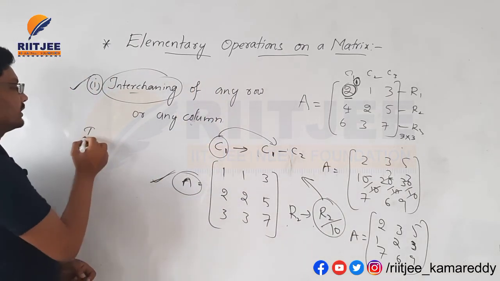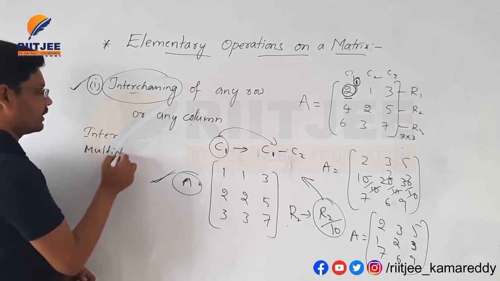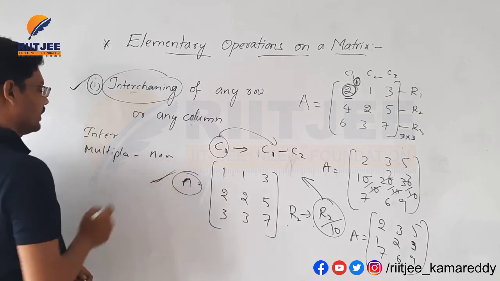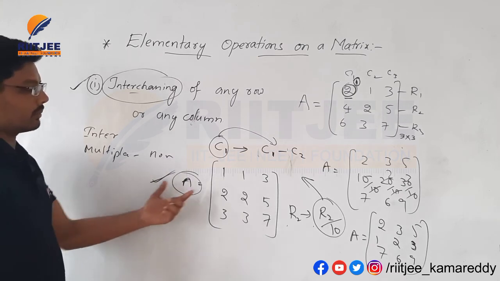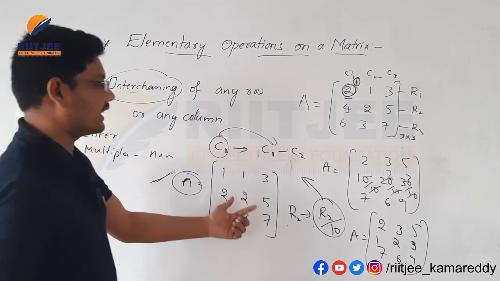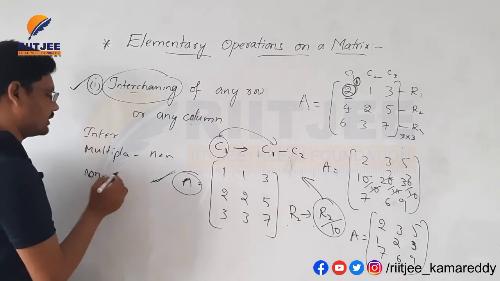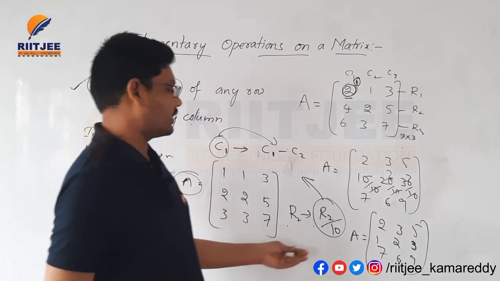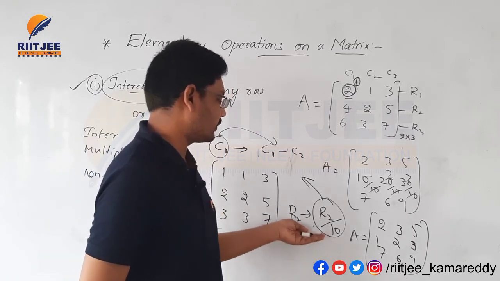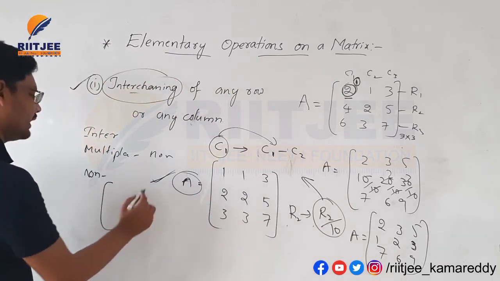Here we have the first one, interchange; the second one, multiplication of a row or column by a non-zero number; and the third one, addition or subtraction of a row or column with the help of any other row or column by multiplying by a non-zero number. It is called the third elementary operation. And we can finally conclude with the fourth one, division of any row or any column. We can divide any column also here.